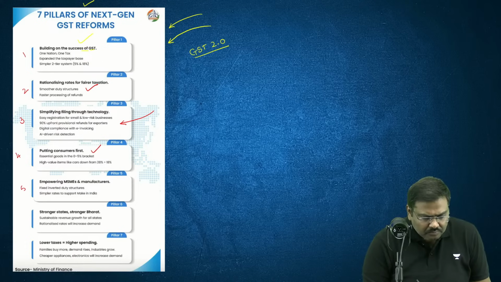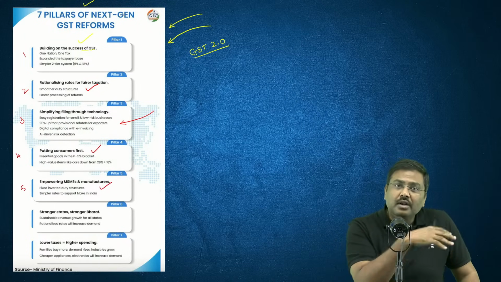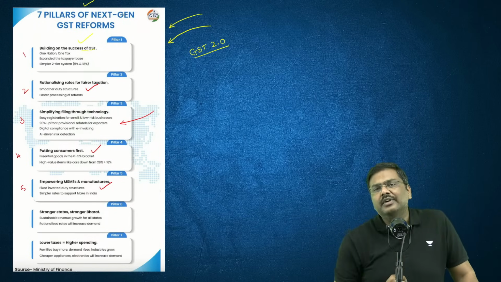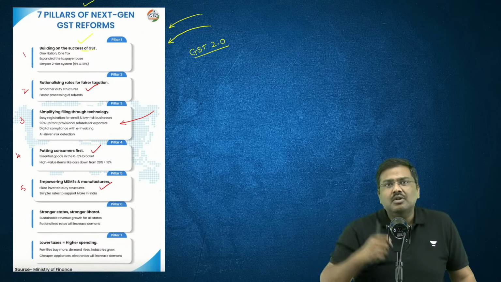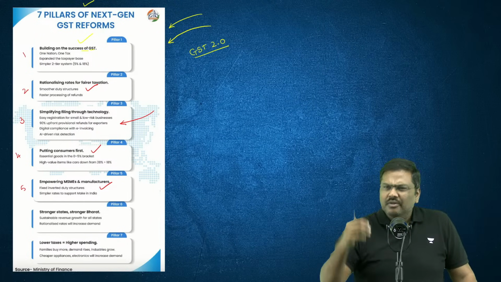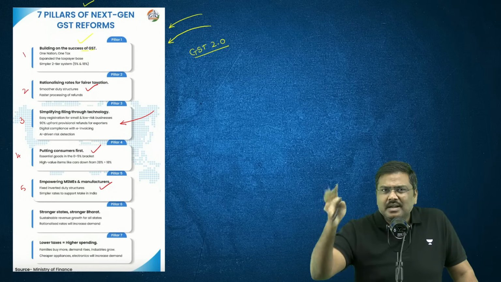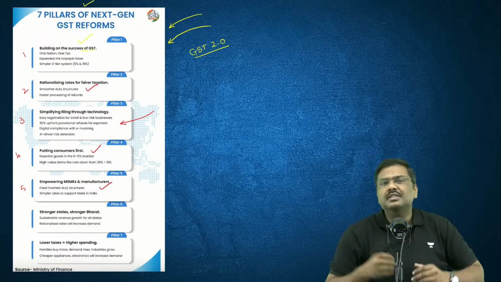Fifth one, MSMEs as well as manufacturers. Earlier, there was an issue of inverted duty structure. Now we want to address this particular problem of inverted duty structure. We have also proposed a simple registration process under the latest reforms, where within 3 days, registration shall be automatically provided for micro enterprises and small enterprises, which will promote formalization in the system.